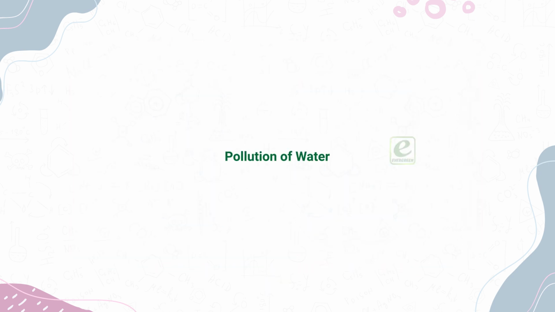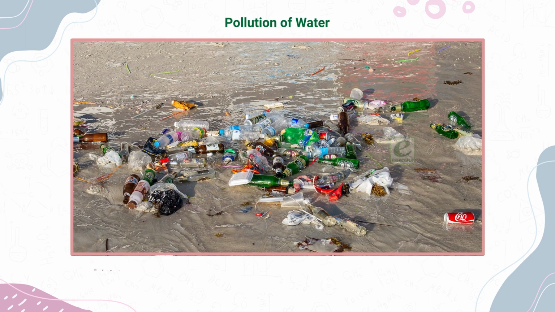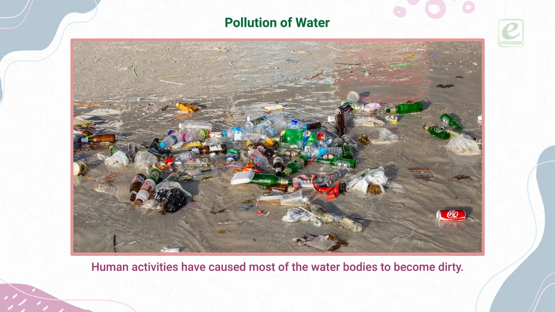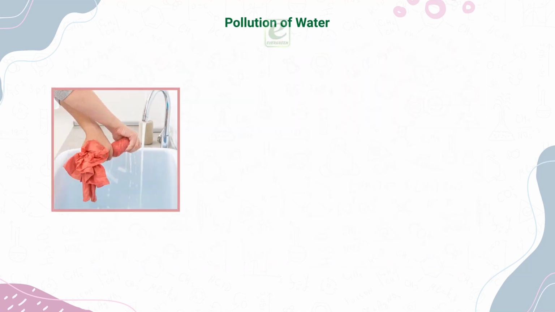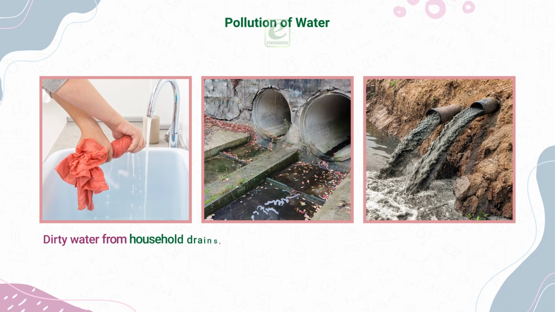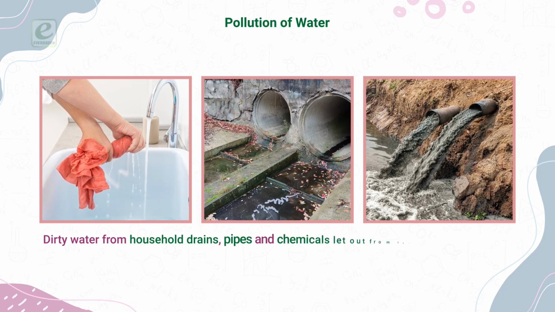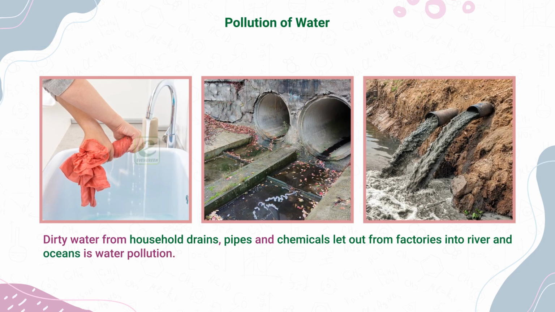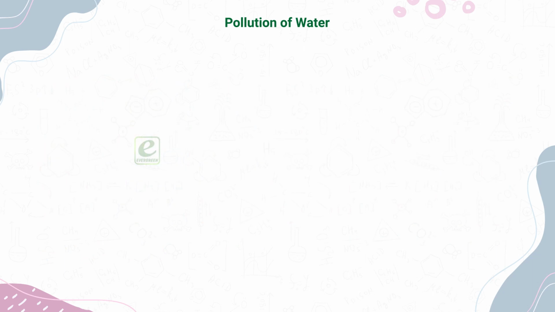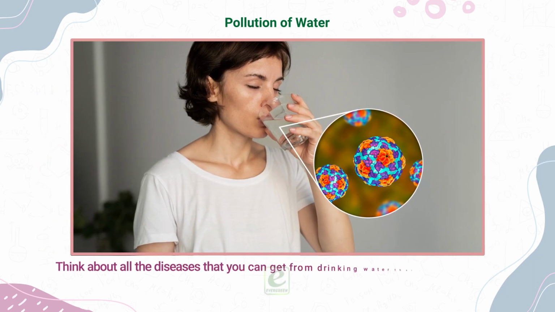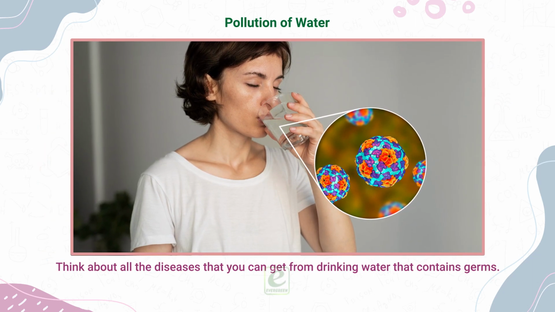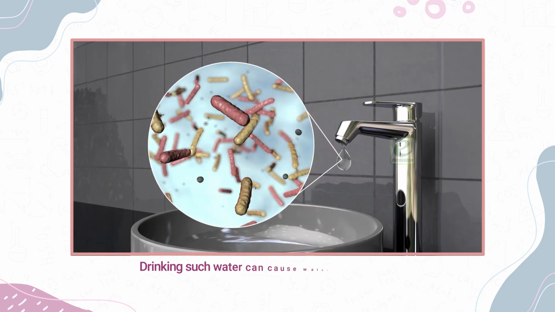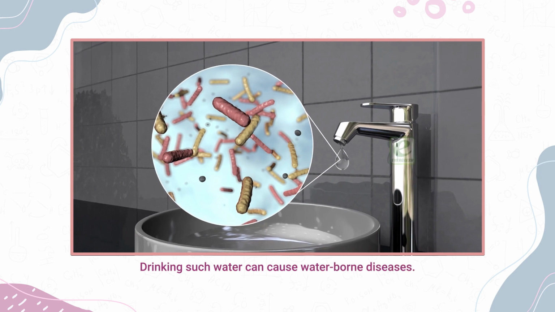Pollution of water. Human activities have caused most of the water bodies to become dirty. Dirty water from household drains, pipes and chemicals let out from factories into rivers and oceans is water pollution. Think about all the diseases that you can get from drinking water that contains germs. Drinking such water can cause waterborne diseases.